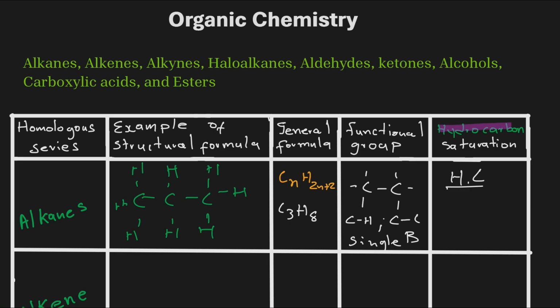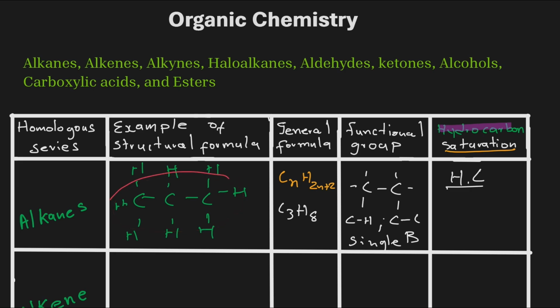And then the second word that we need to understand is saturation. Saturation simply means that if we have single bonds in between carbons and hydrogens, we don't have the space to put in another hydrogen, therefore that compound will be saturated.